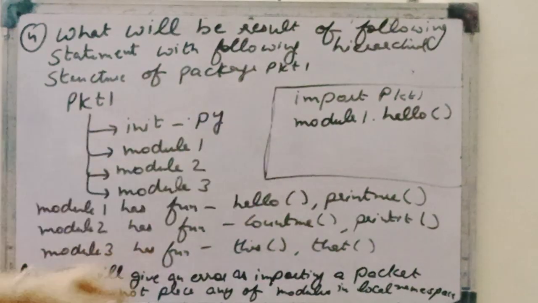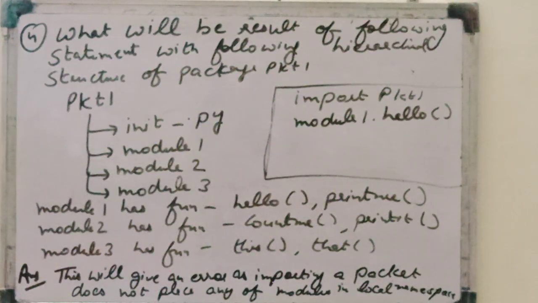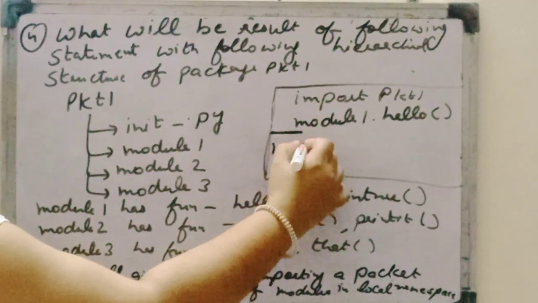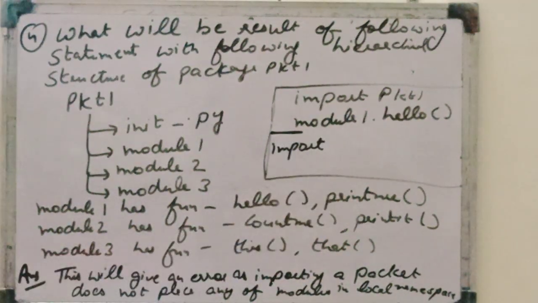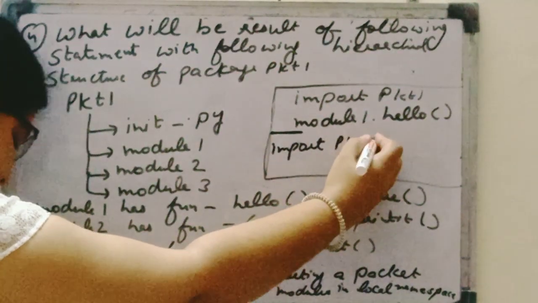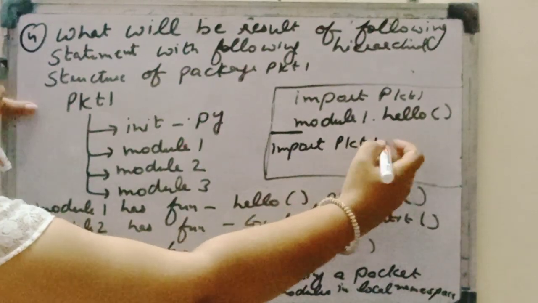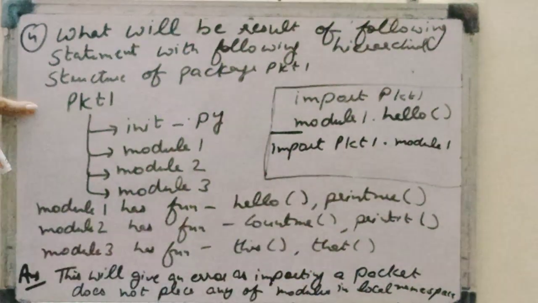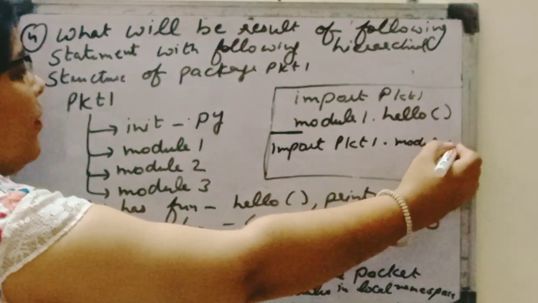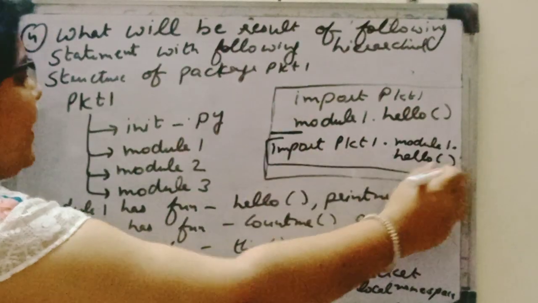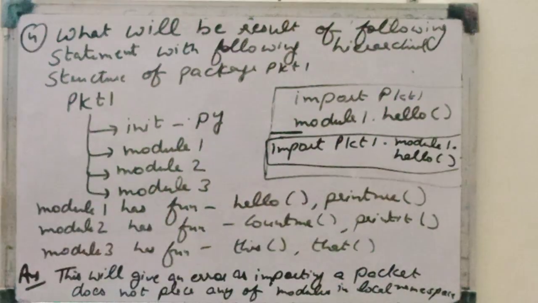Okay, so sometimes this question also comes like that. They write here in one line: import PKT1 dot module 1 dot hello. So sometimes they just write like this also, but this will also give an error.